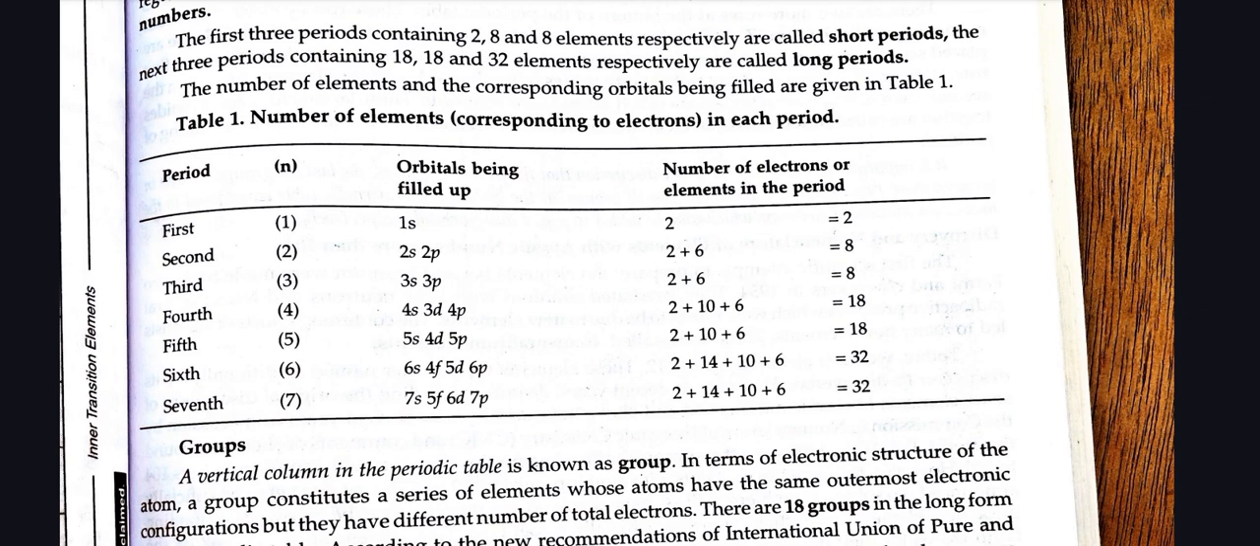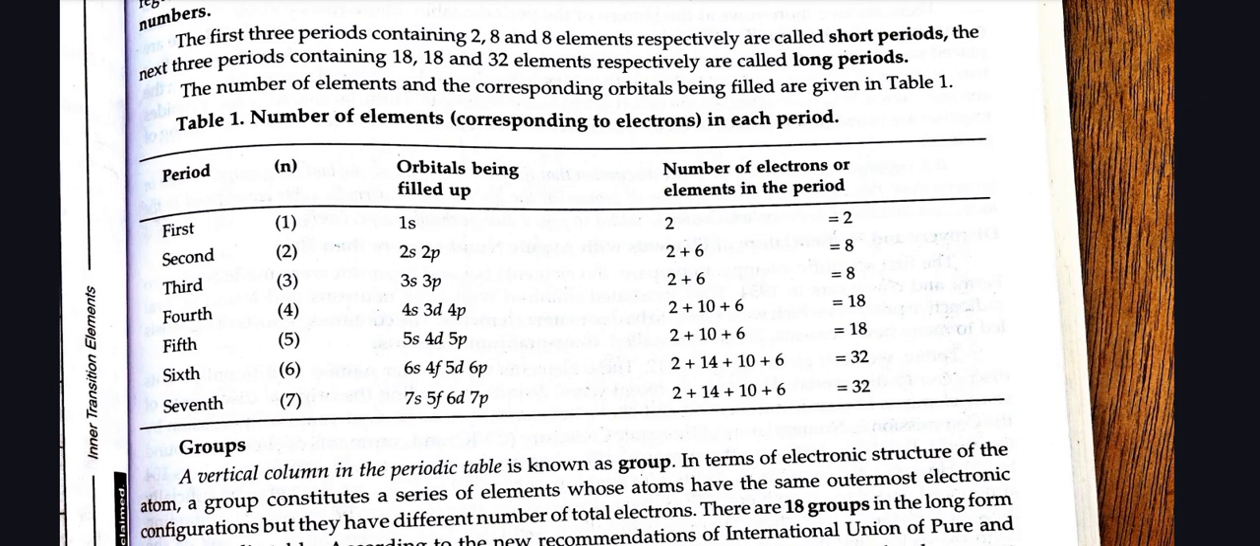Second, 2, 2s, 2p, 2 plus 6 which gives us 8. Third, 3, 3s, 3p, 2 plus 6 which gives us 8. Period fourth, 4s, 3d, 4p, 2 plus 10 plus 6, 18. Period fifth, 5s, 4d, 5p, 2 plus 10 plus 6 which gives us 18. Period sixth, 6s, 4f, 5d, 6p, 2 plus 14 plus 10 plus 6 which gives us 32. Period 7th, 7s, 5f, 6d, 7p, 2 plus 14 plus 10 plus 6 which gives us 32.